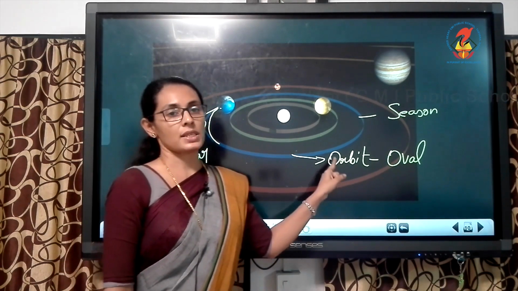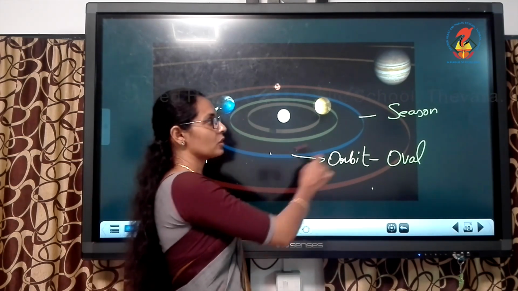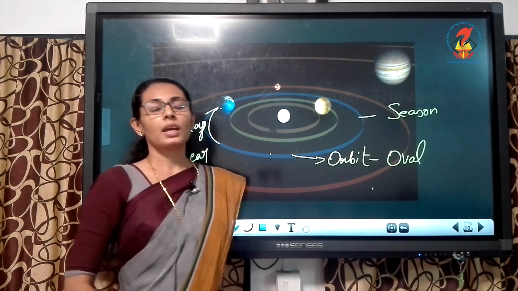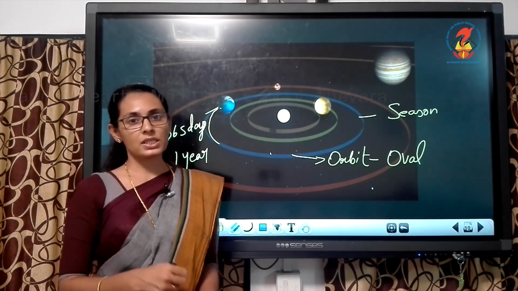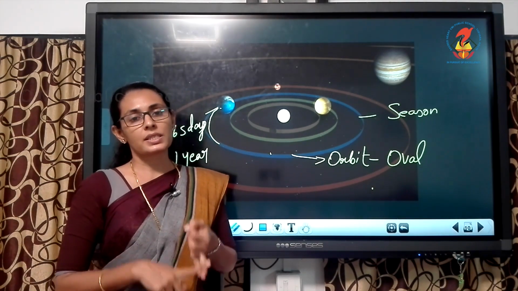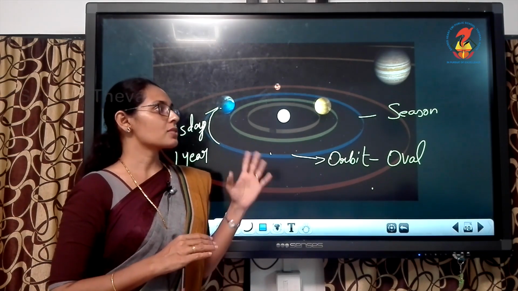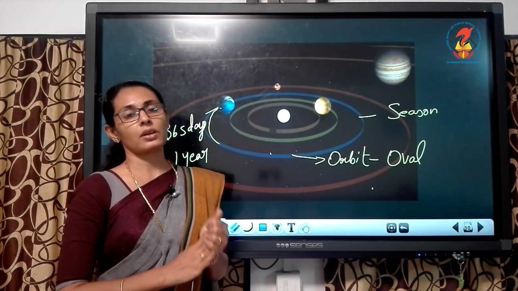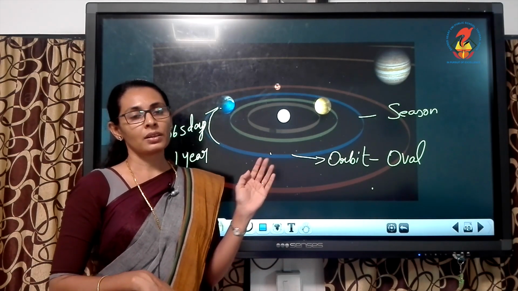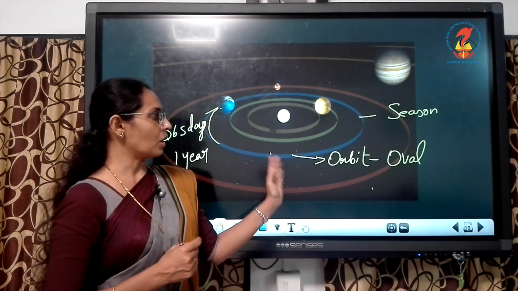That path is known as orbit, and it is always oval in shape. Because of revolution, we have seasons. In India, we have 4 main seasons: the summer season, winter season, spring season, and autumn season. Clear? These 4 seasons happen because of revolution.